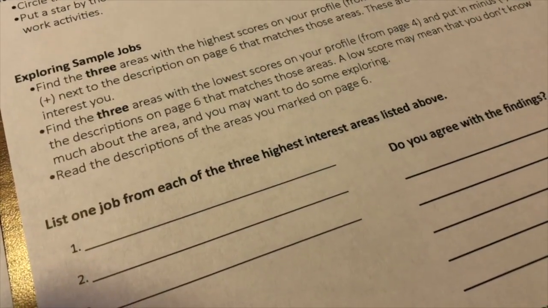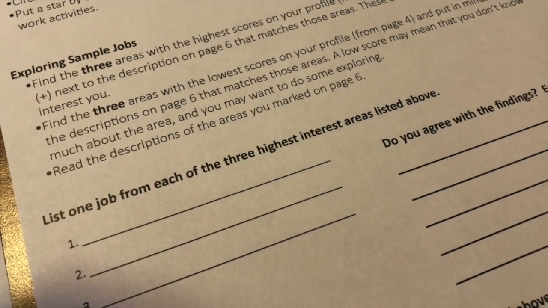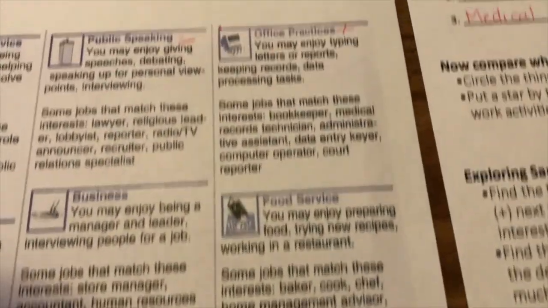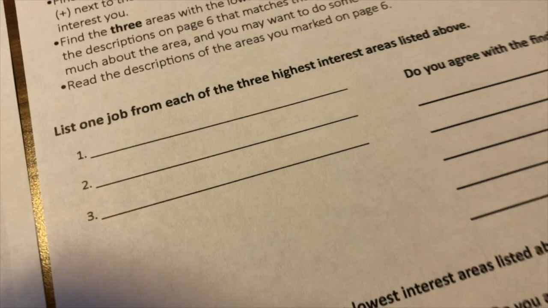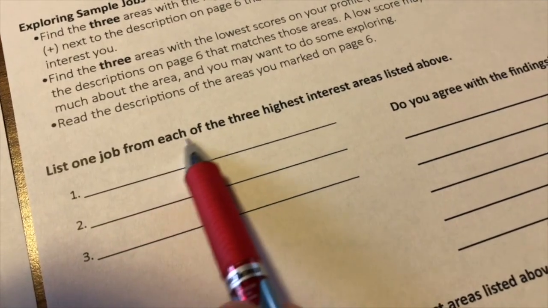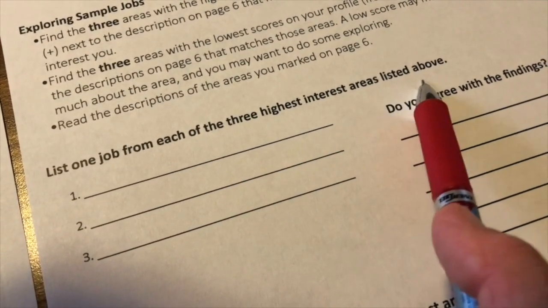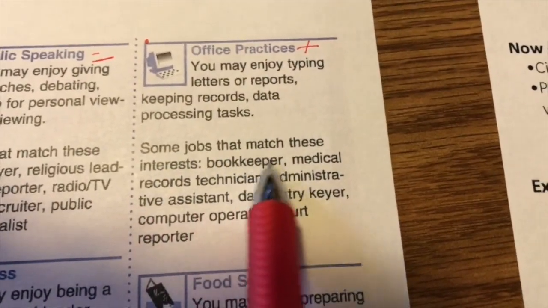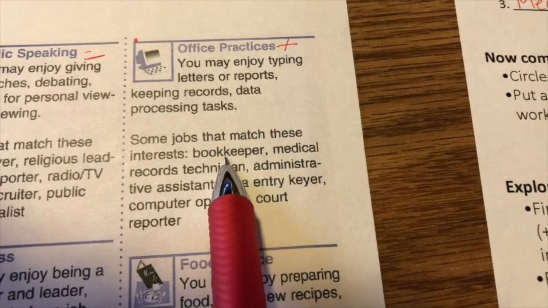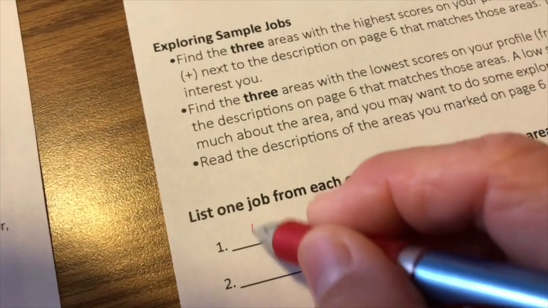Once you have done that, then you're going to go back here and read the descriptions of the areas you marked on page 6. So you want to go through and read the descriptions that go with each one of these. Once you've read them, you are going to list one job from each of the 3 highest interest areas listed above. So again, these were my 3 highest. So I'm going to go to office practice and I'm going to read the jobs that match here. And as I look through here, I think the most interesting one for me would be bookkeeper. And so I'm going to write bookkeeper.